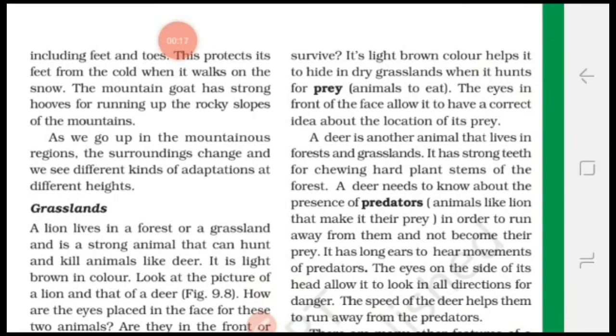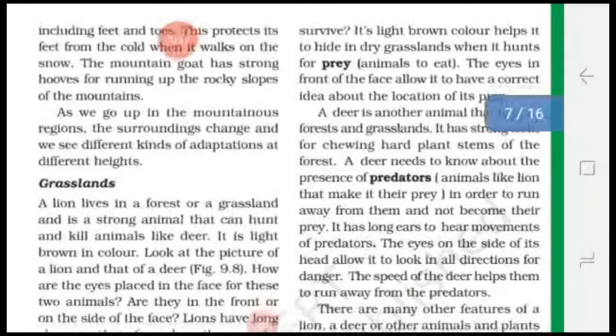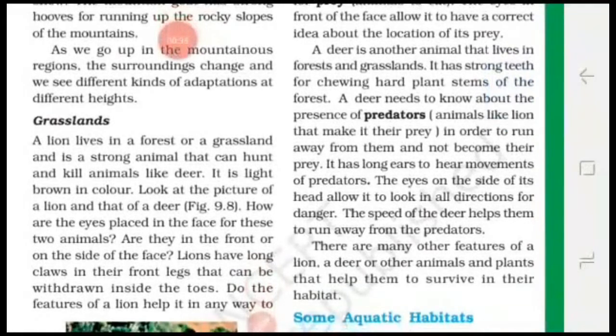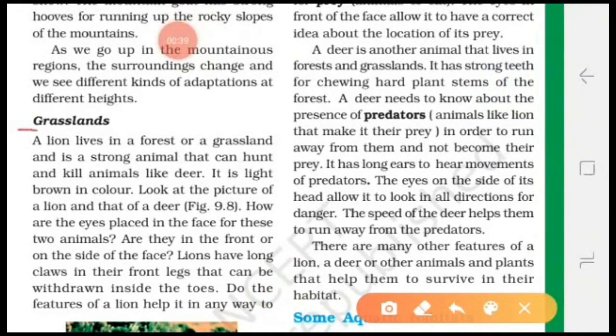So these are the special features present in the animals and plants which live in the mountain region. They have fur on their body, and their skin layer is thick. So they survive in the mountain region. As we go up in the mountainous region, the surroundings change and we see different kinds of adaptation at different heights. Now let us study about the next habitat, that is grassland.